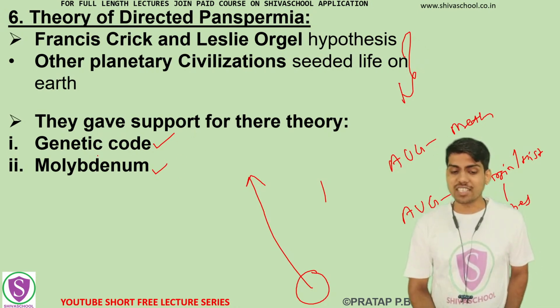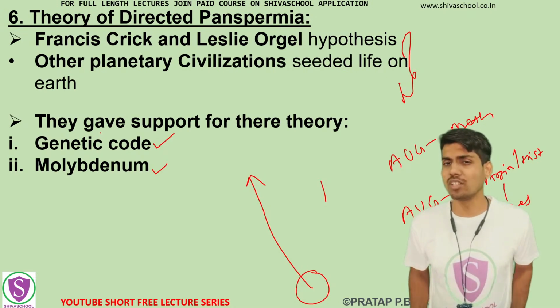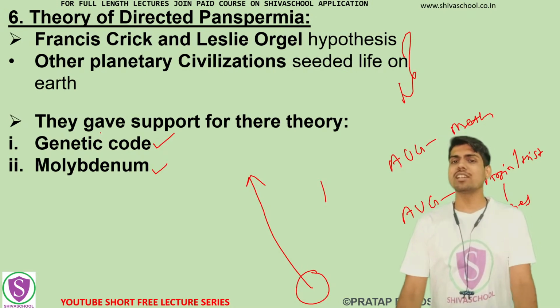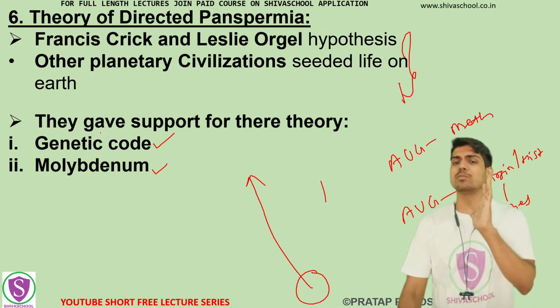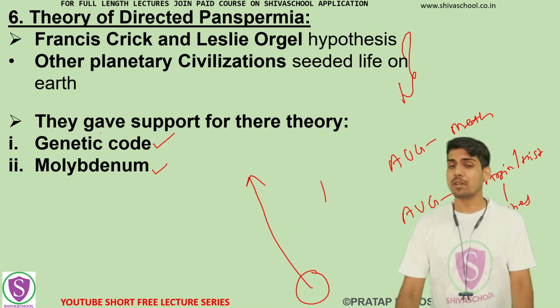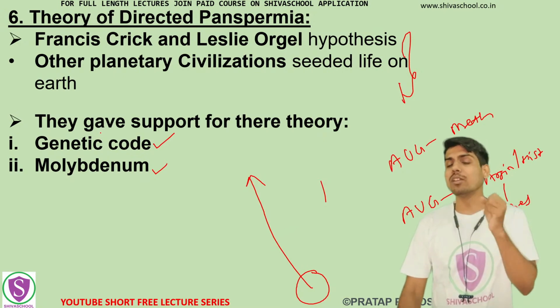And the second example which they gave is of molybdenum, okay. What is the case with molybdenum? Molybdenum forms bases with almost most of the enzymes of the body, okay, but molybdenum is present in very small amounts on Earth.